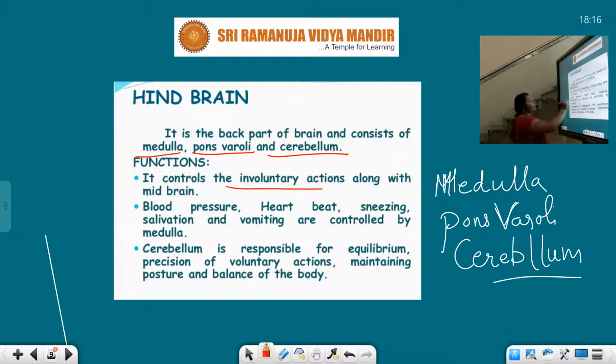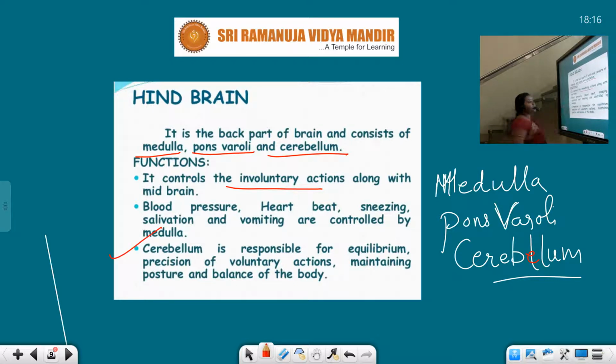Now, let us see the next point. Blood pressure, heartbeat, sneezing, salivation, vomiting are controlled by this medulla. Children, this hindbrain consists of three parts: medulla, pons varolii and the cerebellum. It controls involuntary actions, the actions which are not under the control of the individual, like BP, heartbeat, sneezing. Heartbeat, can we control it? No. Salivation and vomiting are also controlled by the medulla.